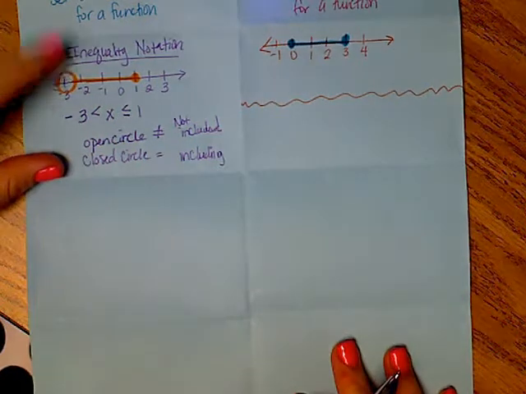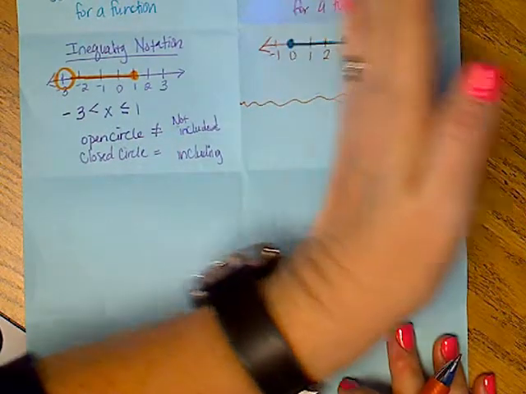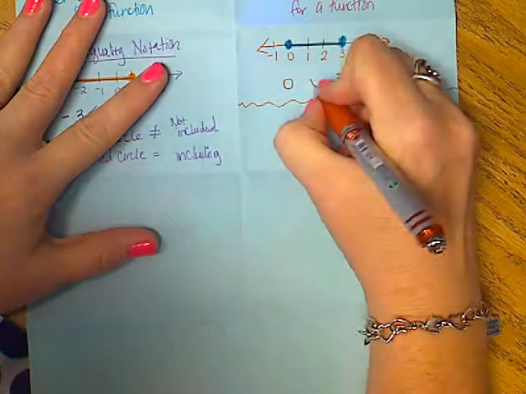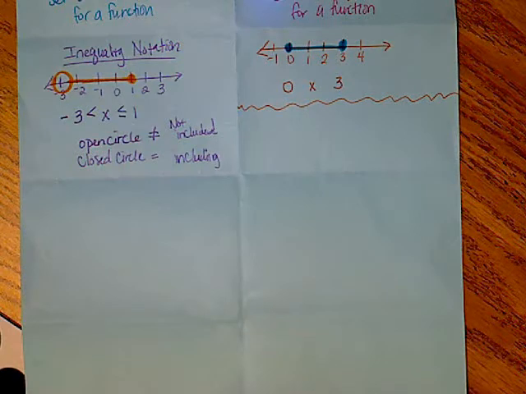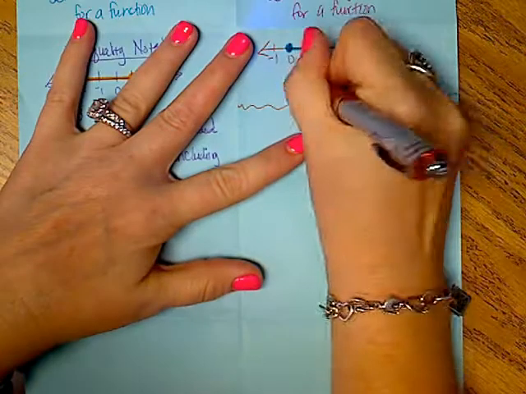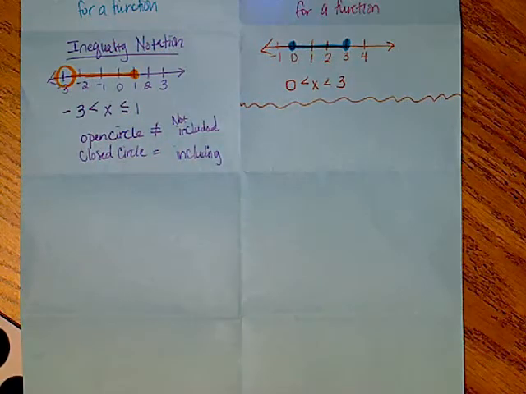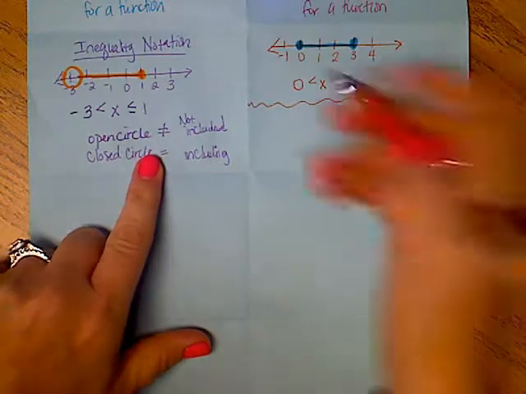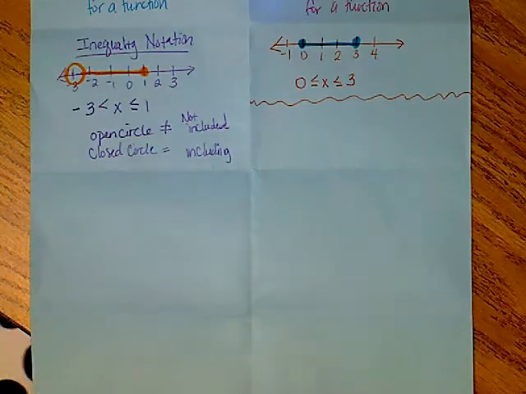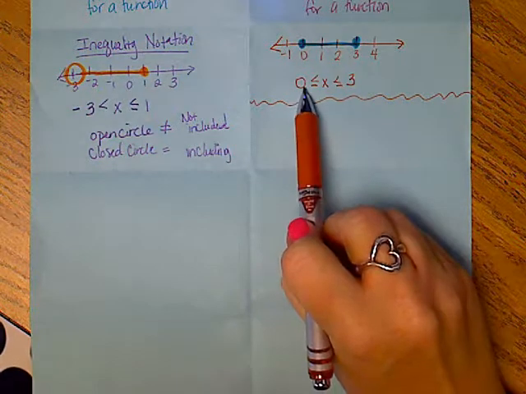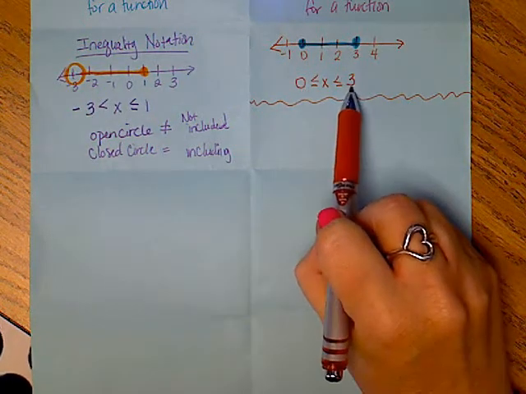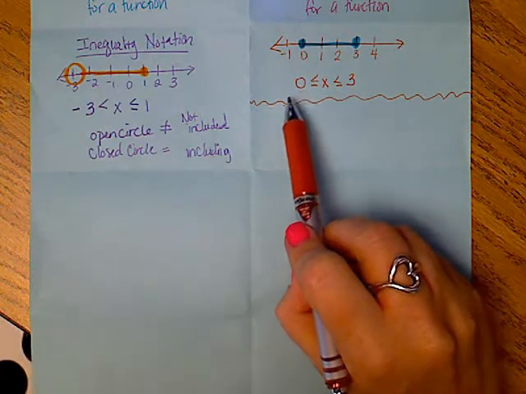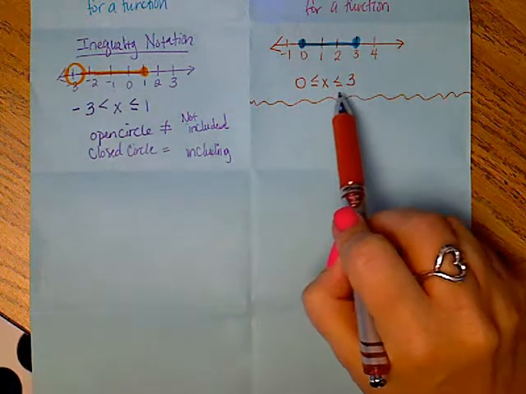We're doing the same inequality notation. So like I said, we start on the left and we go to the right. So we're starting with 0, we go to 3, we put x in the middle. Now, again, as long as we go left to right, our sign's always open to the right. And I look and I have closed circles in both places. Closed circles mean equal, so I better add an equals in there to let them know. So I'm allowed to be any number from 0, including 0, all the way up to 3, including that. So I can be 0, I can be 0.1, I can be 0.11111, I can be a lot of different numbers all the way up to the whole number 3.